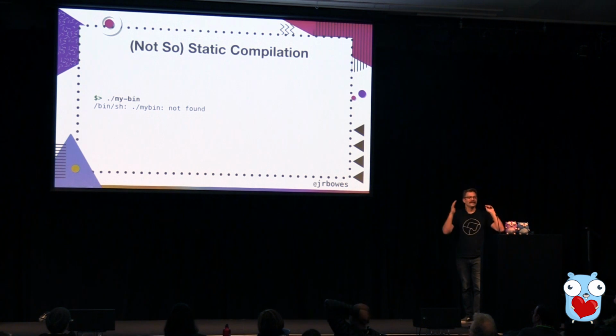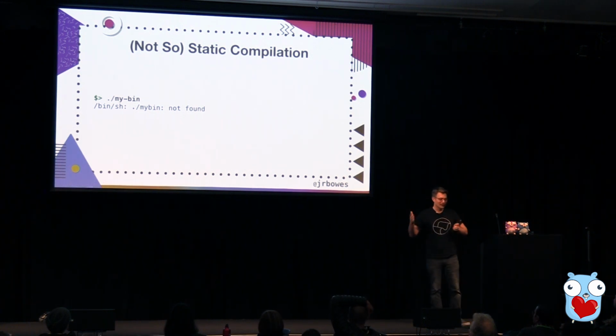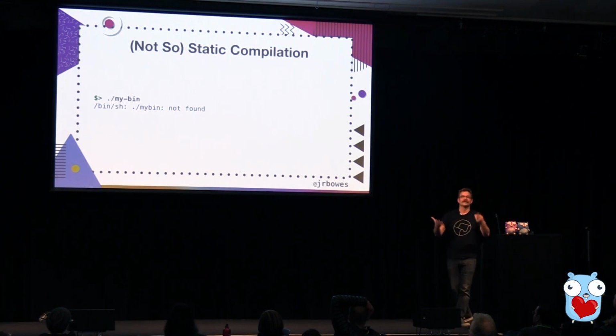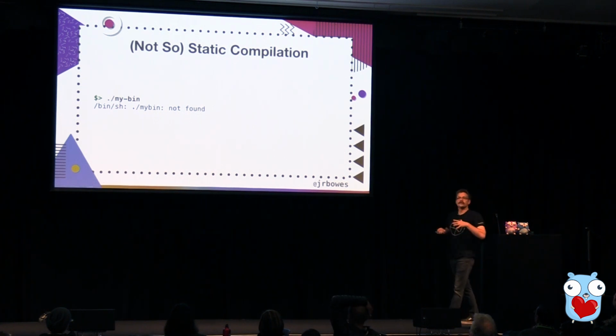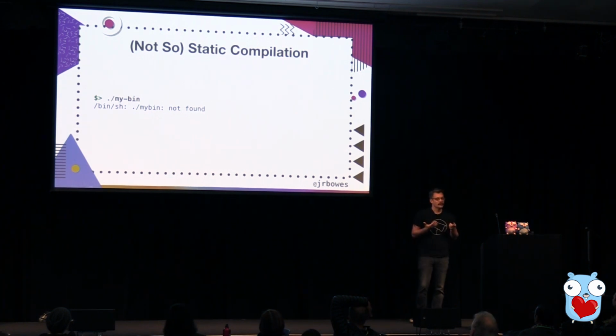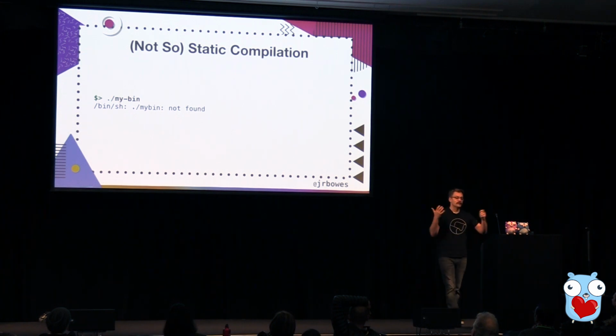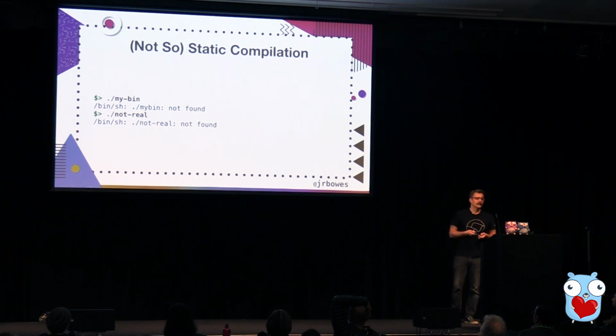And you look at this, right? And I have to say that I learned this the hard way, after distributing some software. But if we look at this, it's like, oh, there must be some subtle difference in this message. Like it looks like the file's not found, but there must be some subtle difference in the output that I'm just not really understanding, right? Because how can the file not be found? I know it's there. So let's just try a file that's totally not there. Same output, right? So what's going on here?